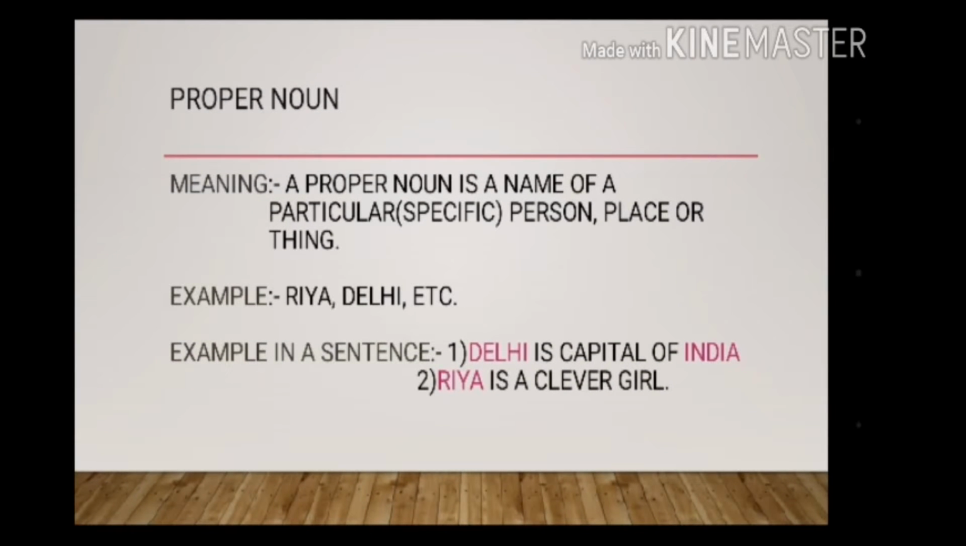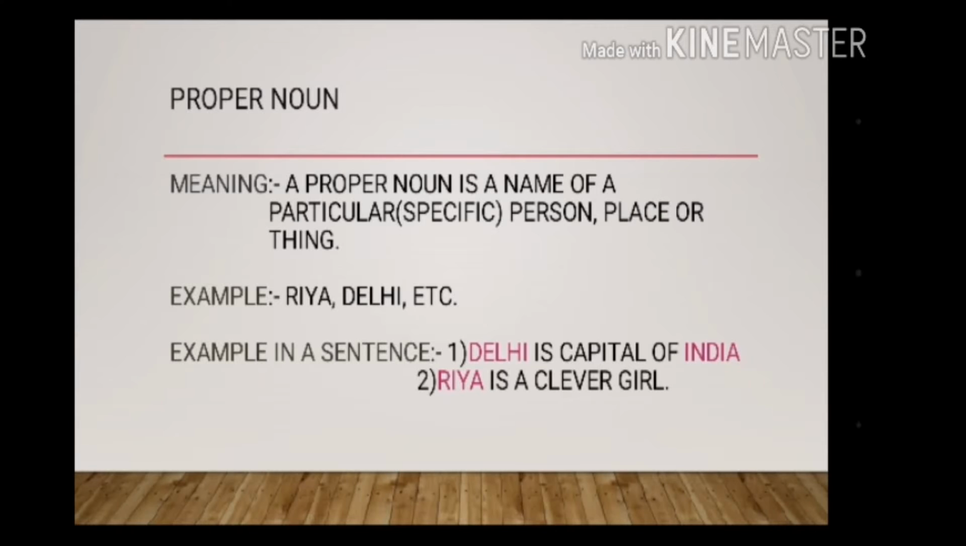Meaning: a proper noun is the name of a particular or a specific person, place, or a thing. Example: Ria, Delhi, etc. Example in a sentence: Delhi is the capital of India. Here, Delhi and India both are names of a specific place. So, it is a proper noun.